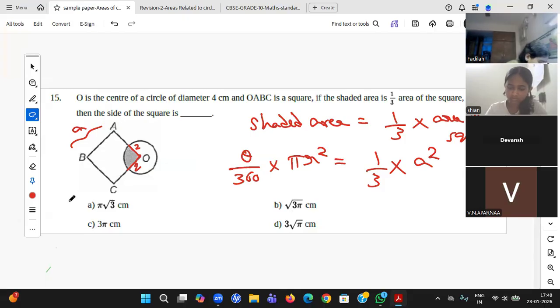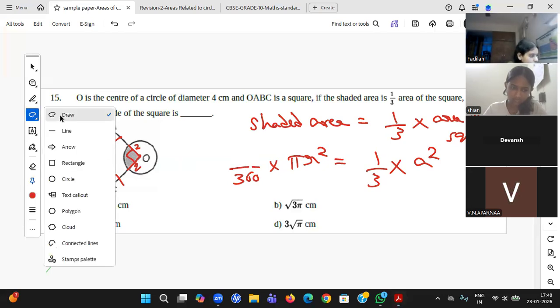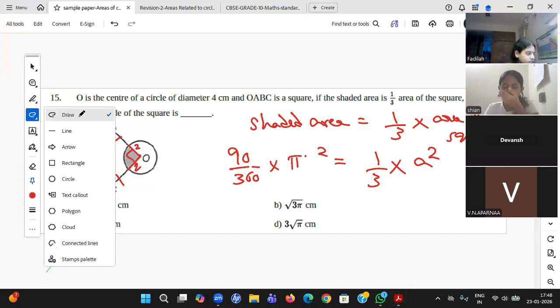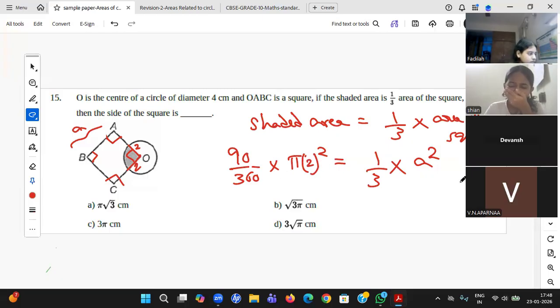What all do you know, student? Do you know theta? Yes, you know theta. This is a square, and a square will have 90 degrees, so theta is 90. Pi into r square, r is given as 2, so that will be 2 square. One unknown, all others are known. How easy this is. This 4 gets cancelled. 3 pi, a square equal to 3 pi, a equal to root 3 pi.